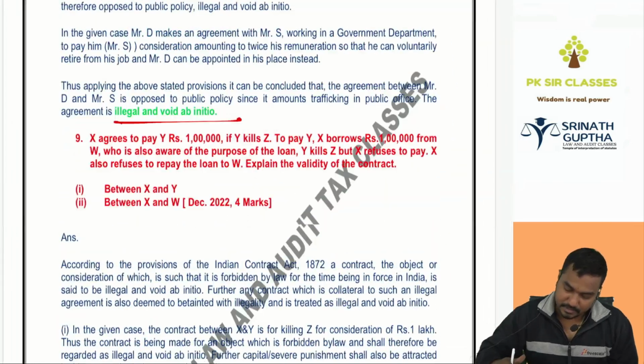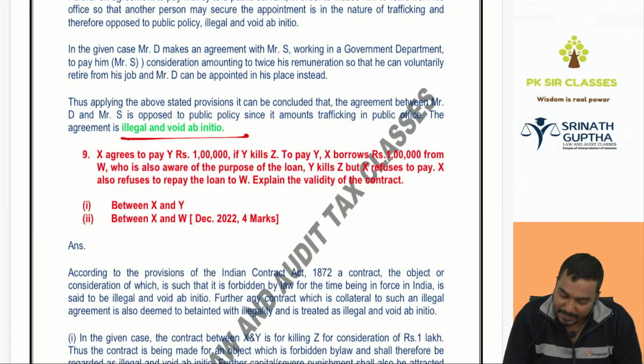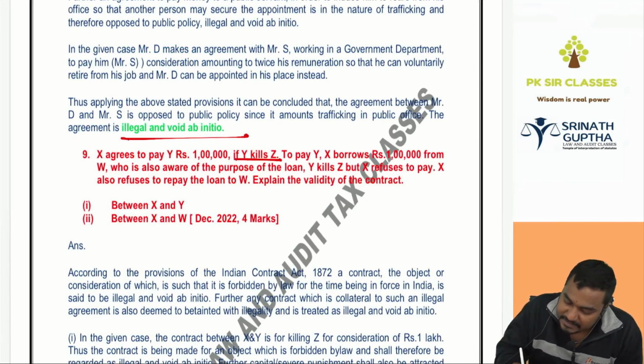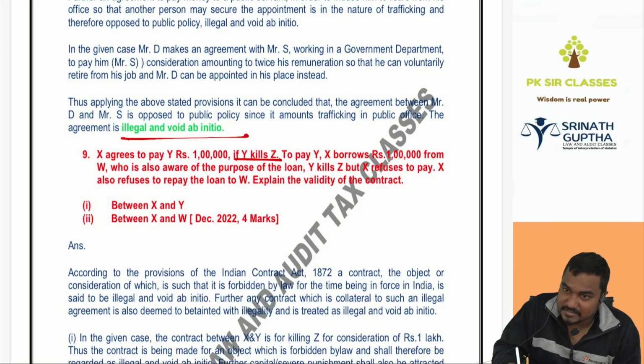Last but one question. X agrees to pay Y 1 lakh if Y kills Z illegally. To pay Y, X borrows 1 lakh rupees from W, who is also aware of the purpose of the loan. We discussed the same case with Salman Khan, Shah Rukh Khan, Allu Arvind. X kills Z, but X refused to pay. X also refused to repay the loan to W. Explain the validity of the agreement.